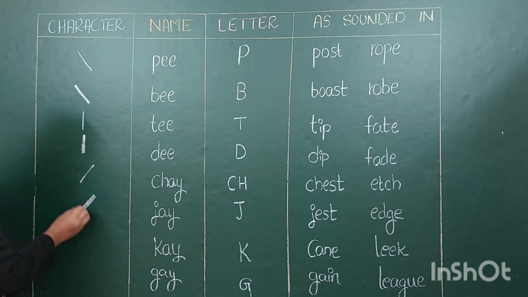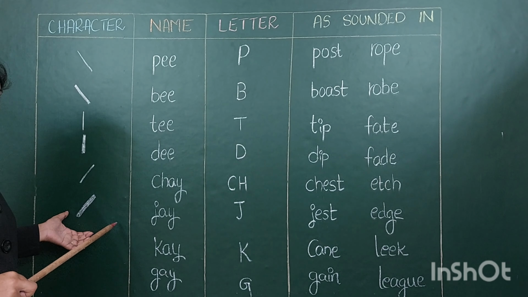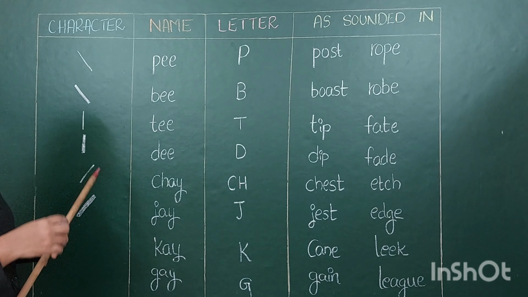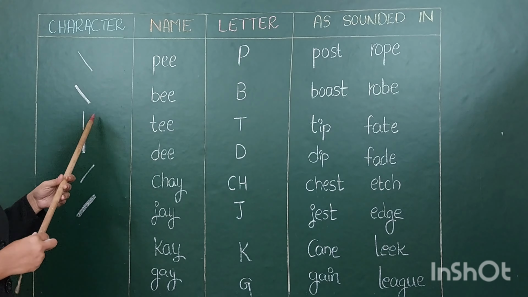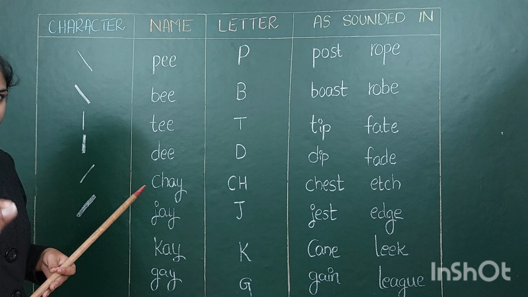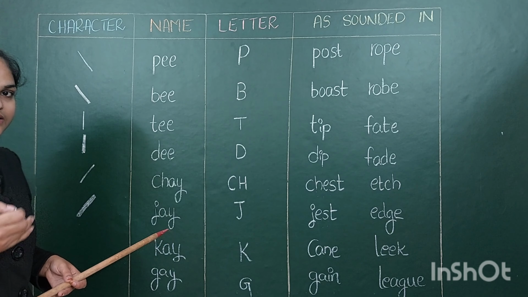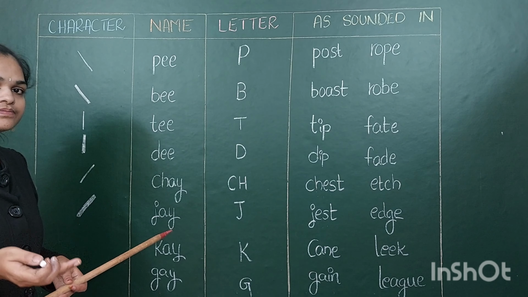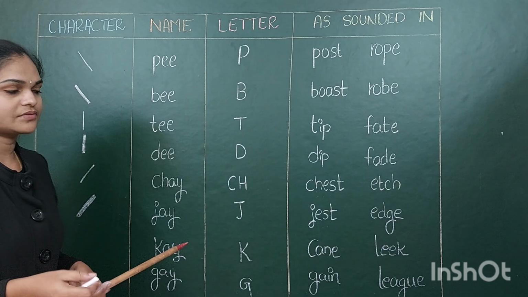Here I am writing with a chalk piece, that way I am shading. But when you are practicing with the symbols, you have to write the lighter one lightly with your pencil, and the darker one darkly. One time only you have to write that stroke. If you practice more, you can learn this shorthand fast. If you don't practice, it will not come to you. If you want to learn this shorthand, you have to practice many times.